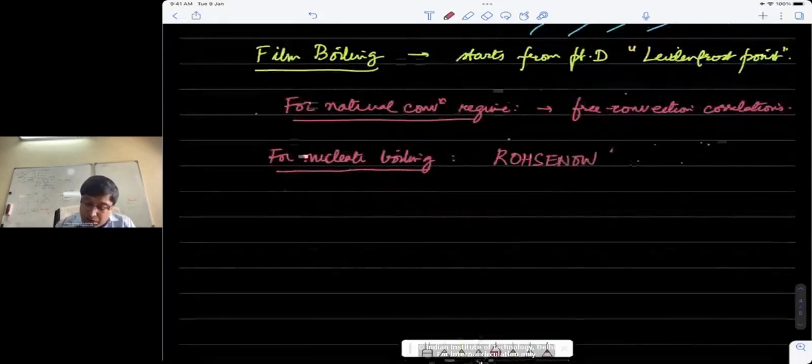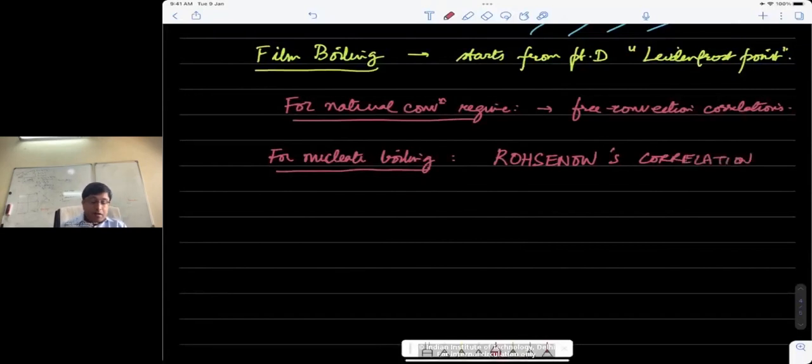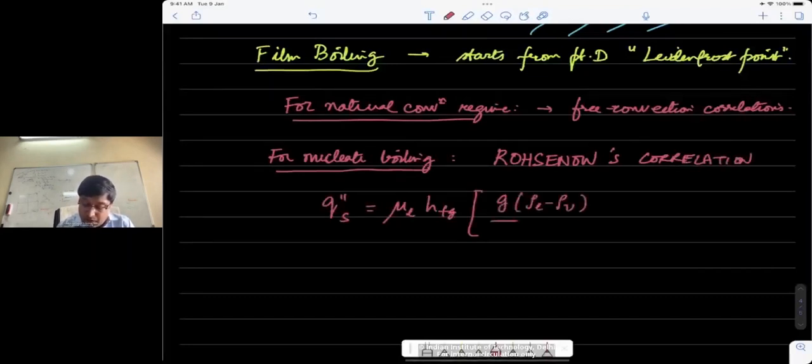So we use Rosenau's correlation. And Rosenau's correlation gives us the heat flux as a function of the properties of both phases. So it is mu L times HFG times square root of g (rho L minus rho V) by sigma, into Cp of the liquid.